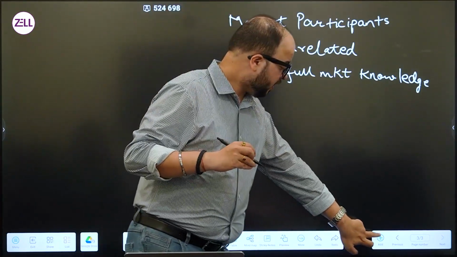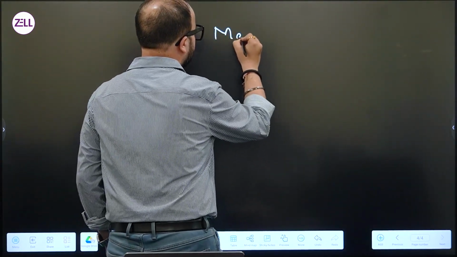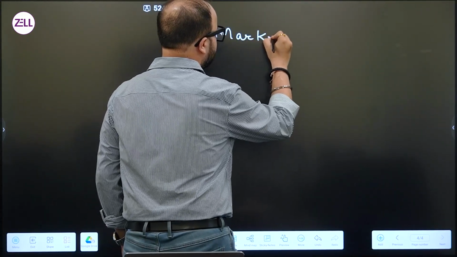Okay. Now, there are 3 approaches that we can think of when it comes to determination of fair value. The first is market-based approach.